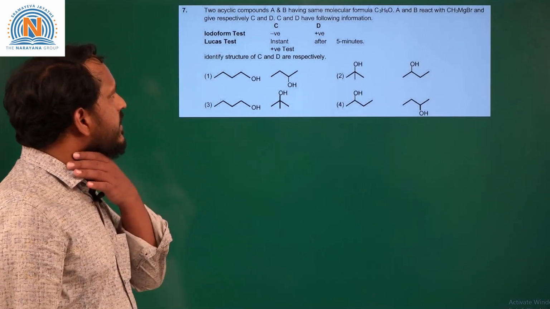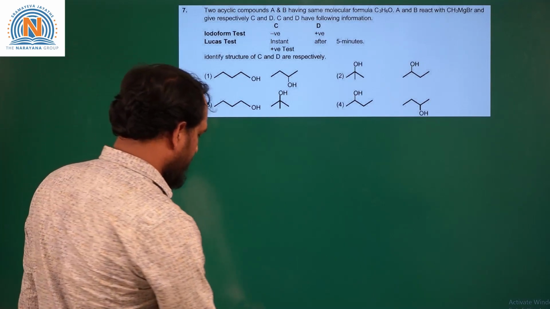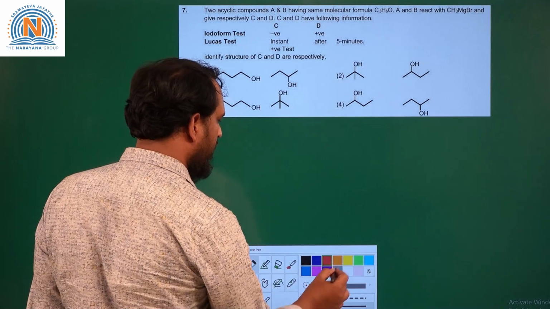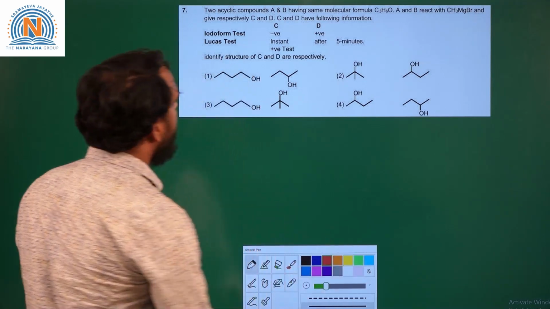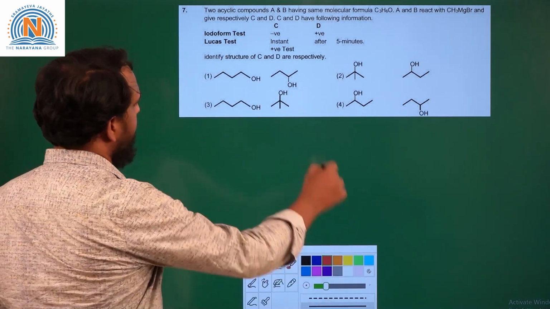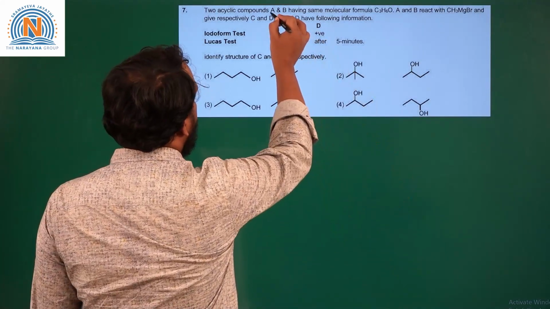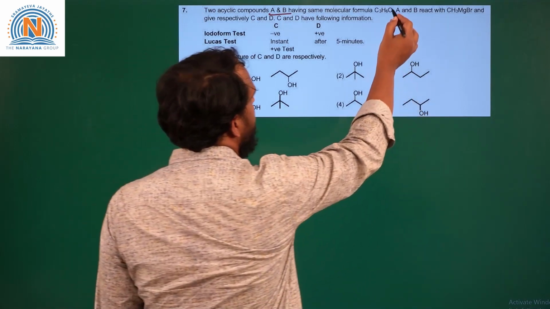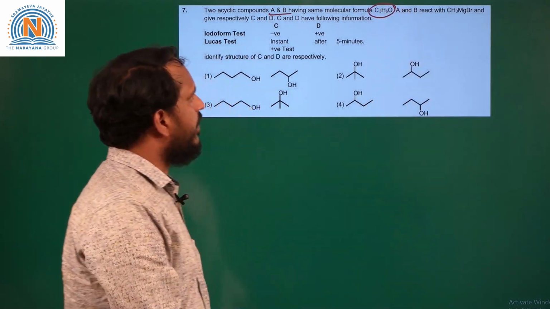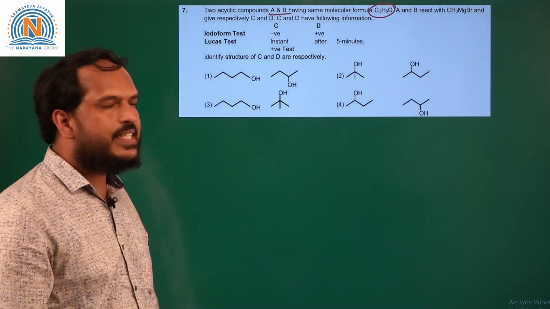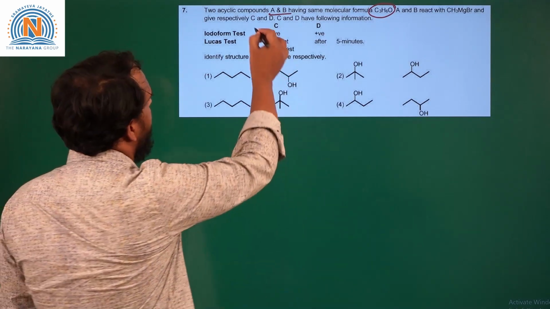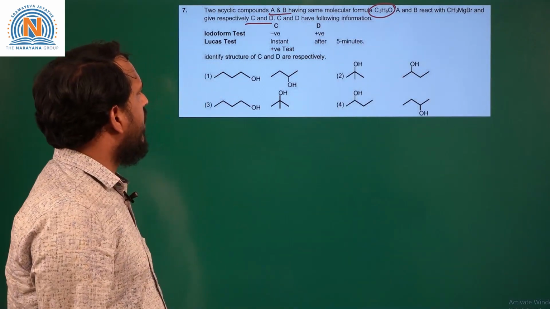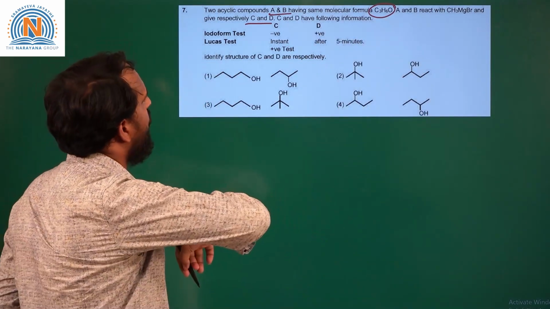So the next question is based on properties of the carbonyl compounds. In this question, two acyclic compounds A and B are given, with molecular formula C3H6O. So A and B react with CH3MgBr and give the products C and D. C and D have the following information.